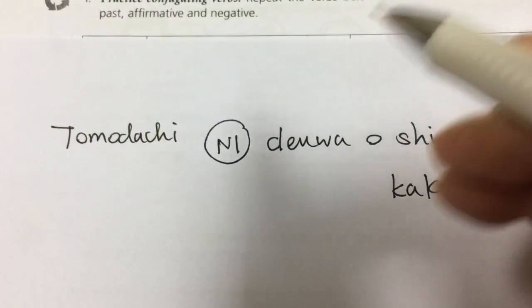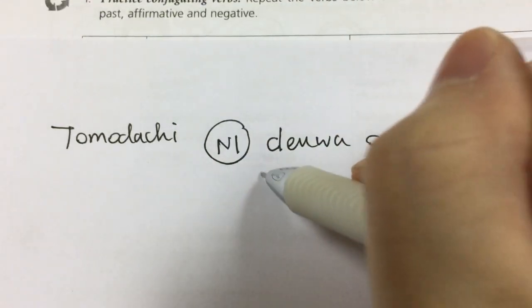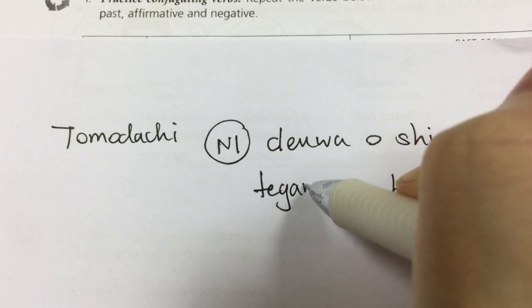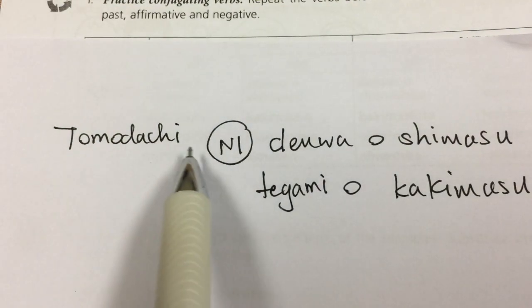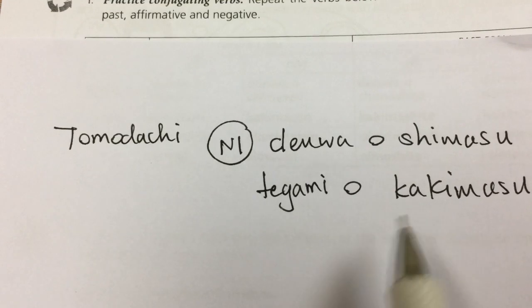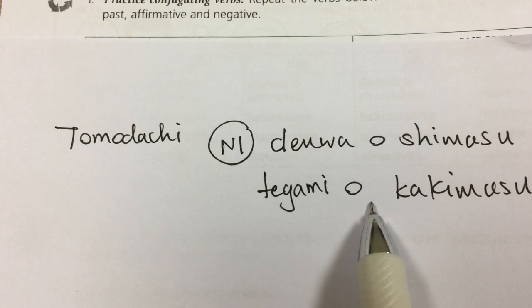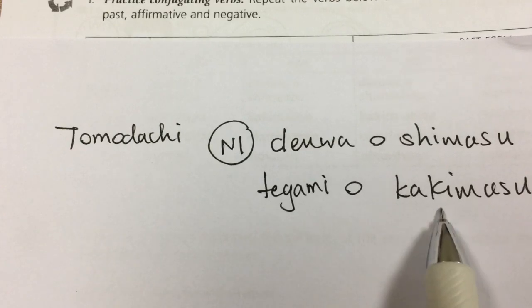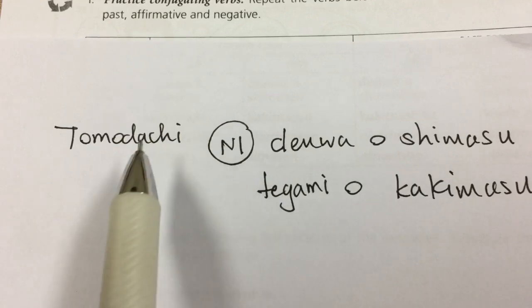For example, I write a letter, tegami o kakimasu. Tomodachi ni tegami o kakimasu. The thing you write, you use particle o. I write what? Write a letter to a friend.